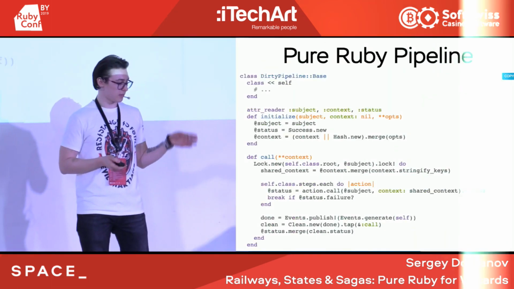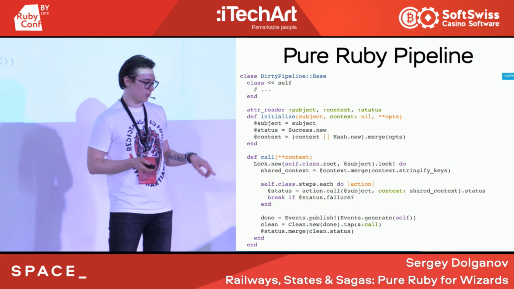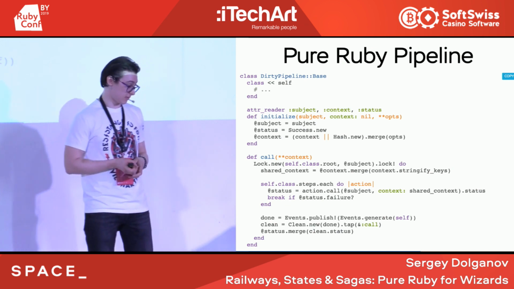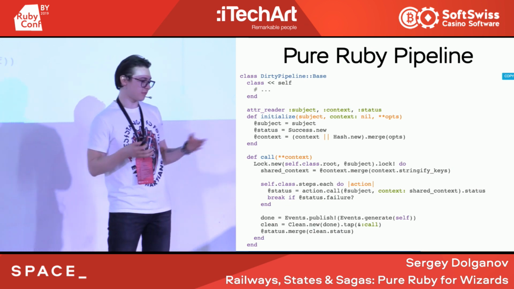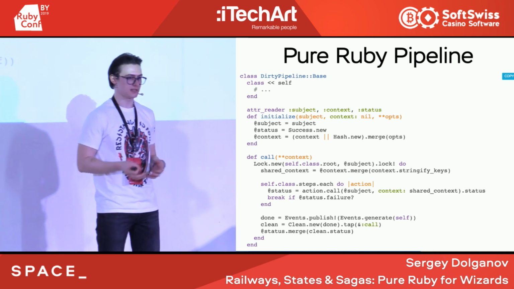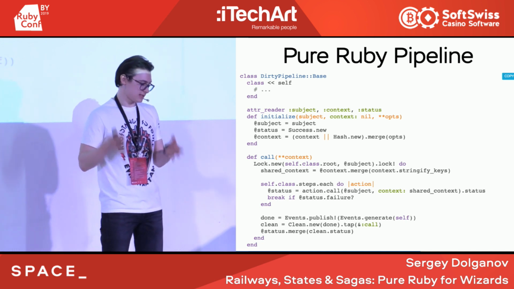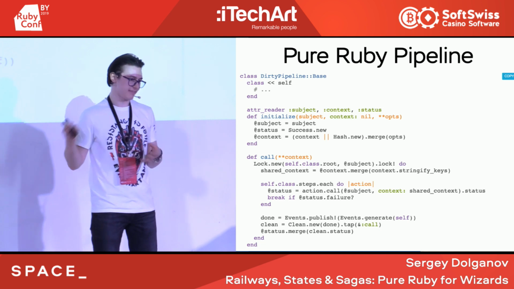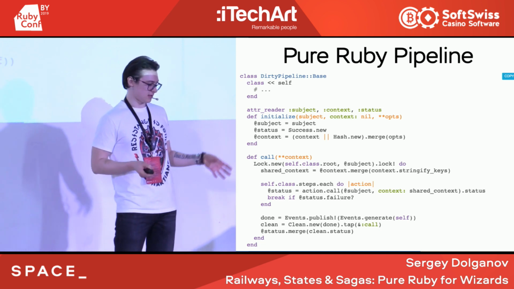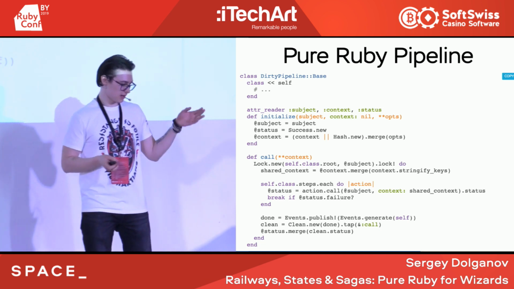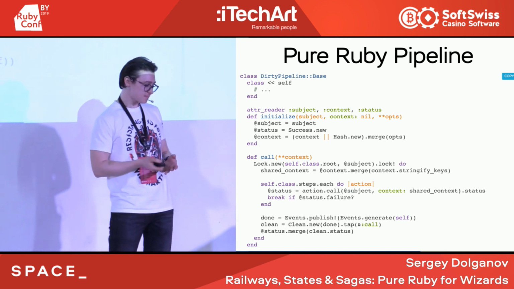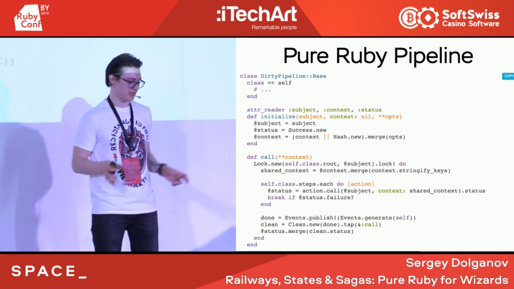But an interesting moment you could see later is that we publish an event that was generated from self. Self for now is the pipeline. That means that inside we should generate a done event. That's it. And then we process the done event by a clean class, and finally merge the status.